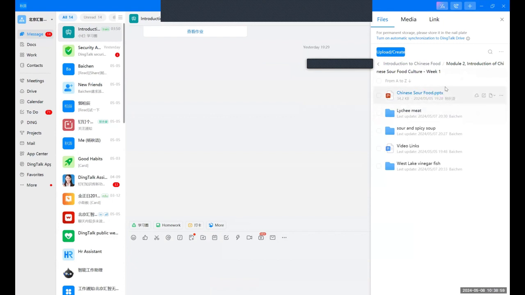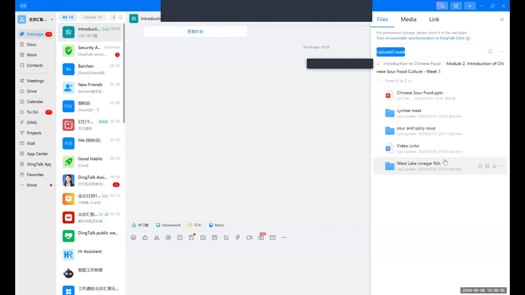We will use this PowerPoint, and students can access this PowerPoint before class, anywhere and anytime, on both mobile and laptop. And then we will let students participate in group discussions. In this discussion, we have provided 3 representative sour Chinese foods in the group file. We can see lychee meat, sour and spicy soup, and West Lake Vinegar Fish.